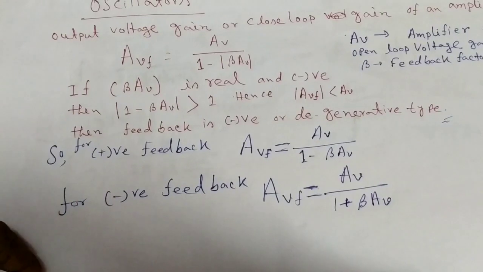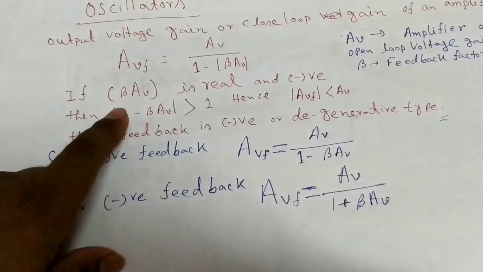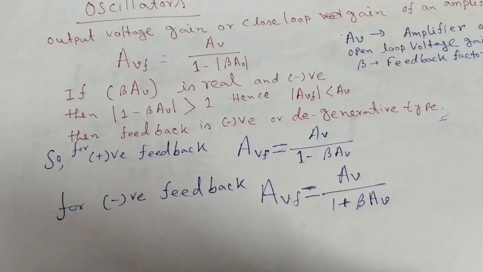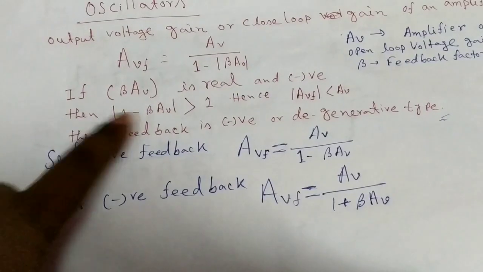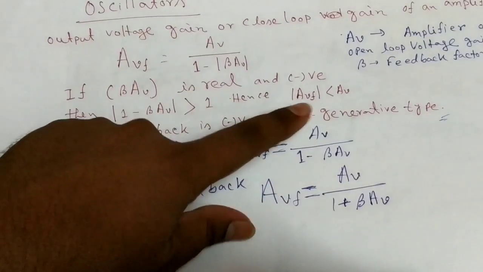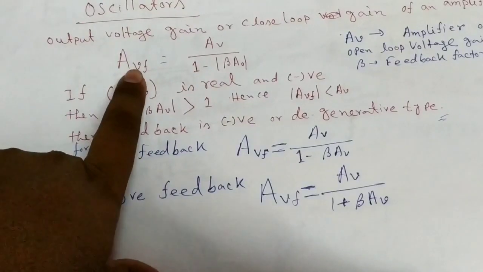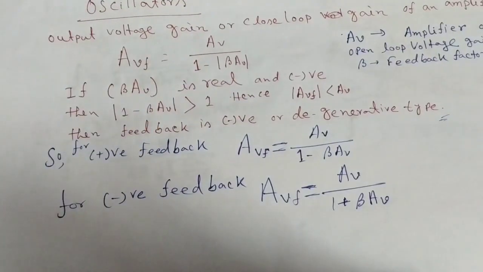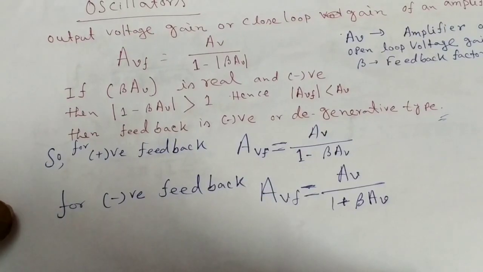And you remember, if beta AV is real and negative, then minus 1 becomes a plus, so the denominator is greater than 1, hence AVF is always less than AV. So we get negative feedback or degenerative type feedback.